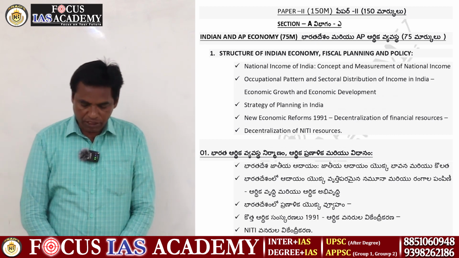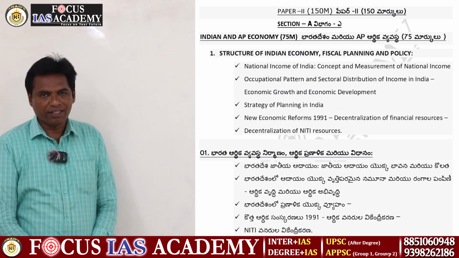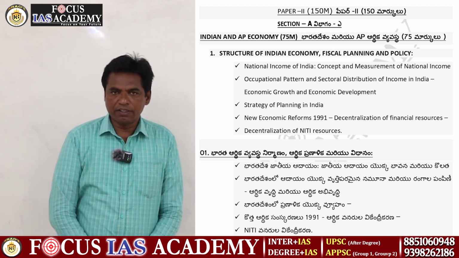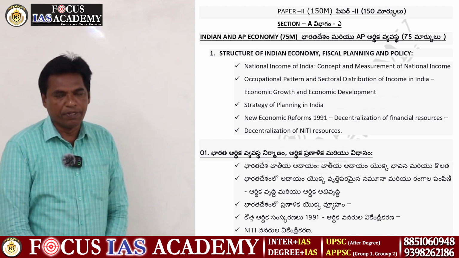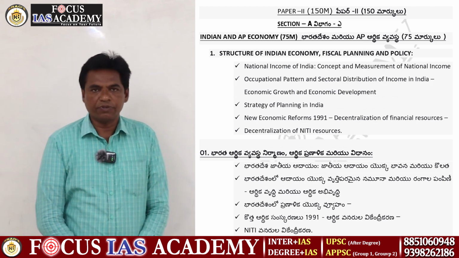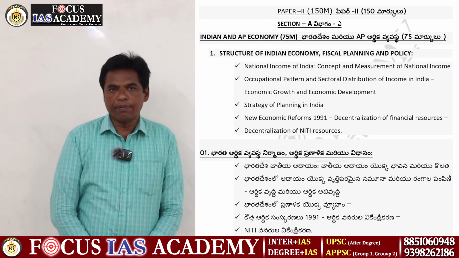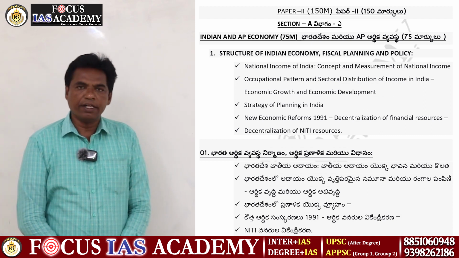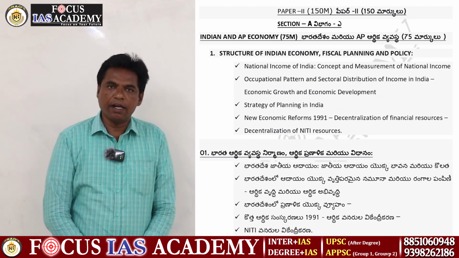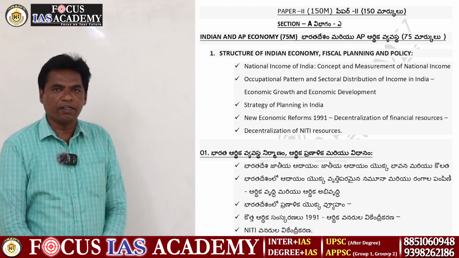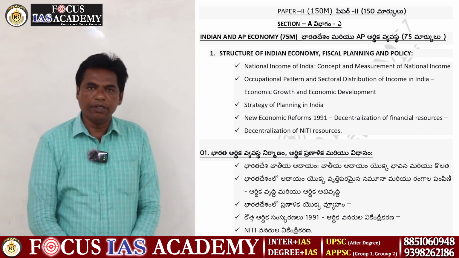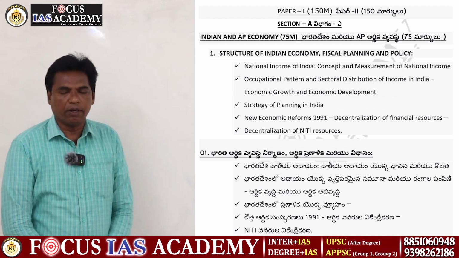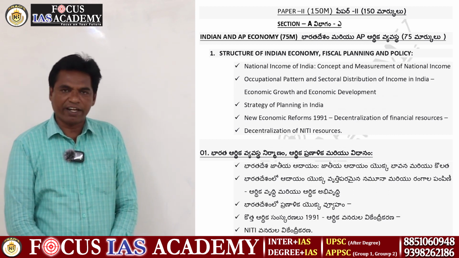First, every person has to know the strategy of the economy. After that, in the chapter for APPSC, comes national income. What is the meaning of national income? Next to national income are NNP and other factors: NNP, GDP, and NDP, NNP at market price, NNP at factor cost.